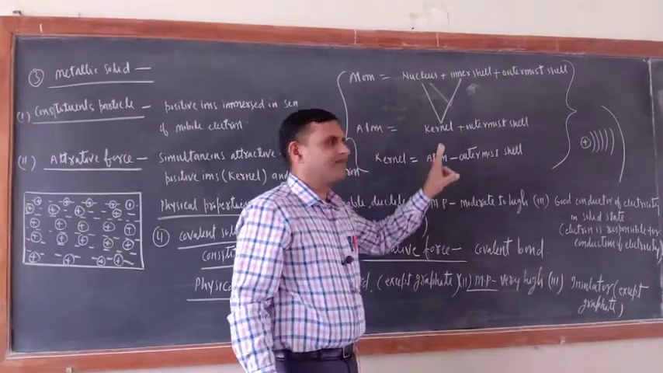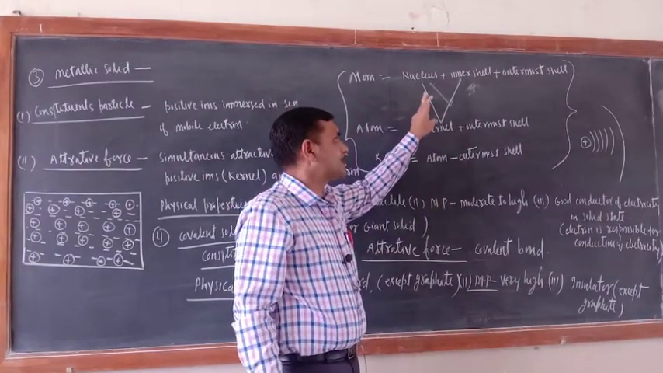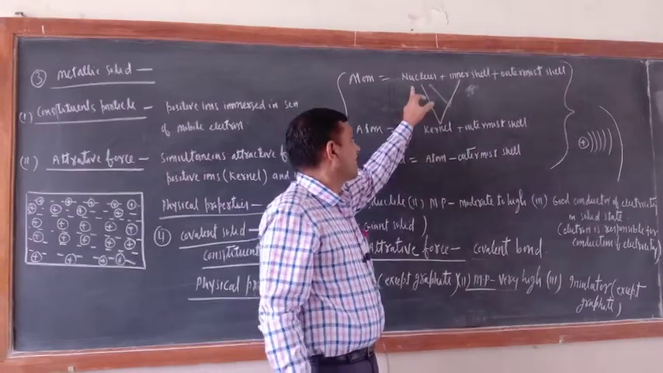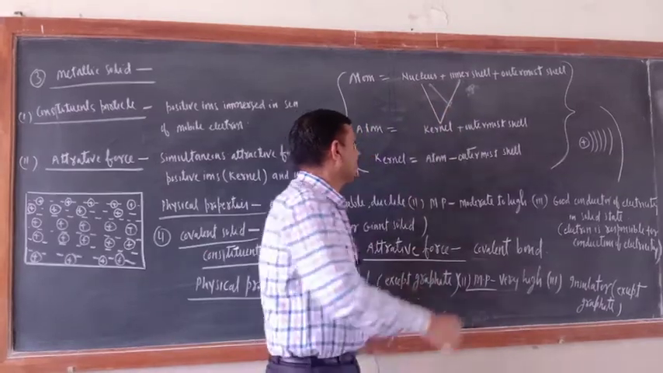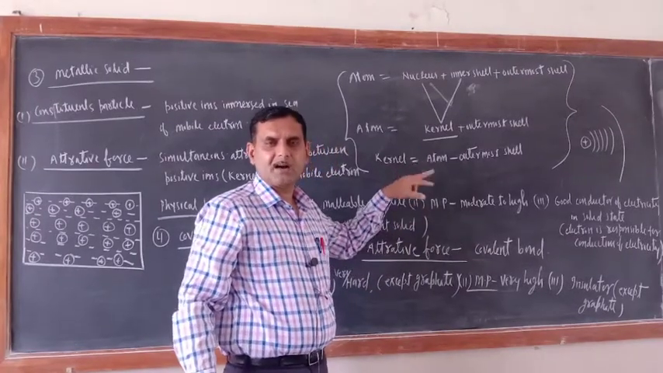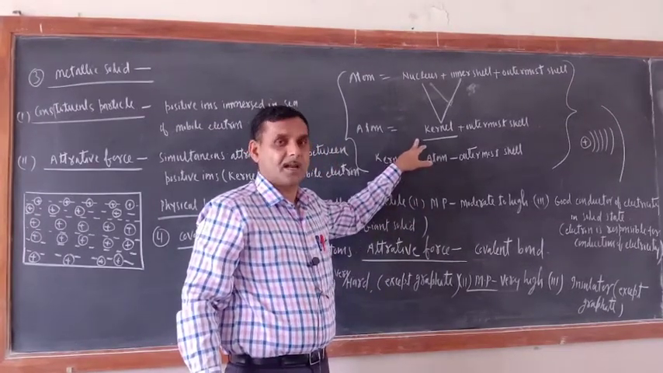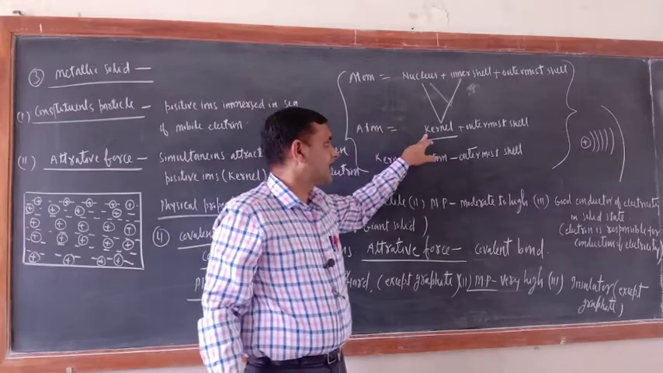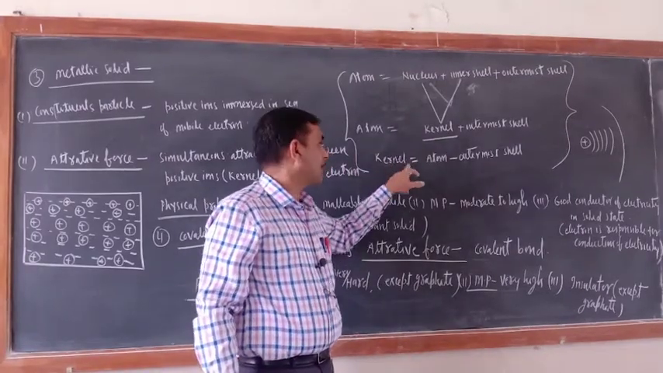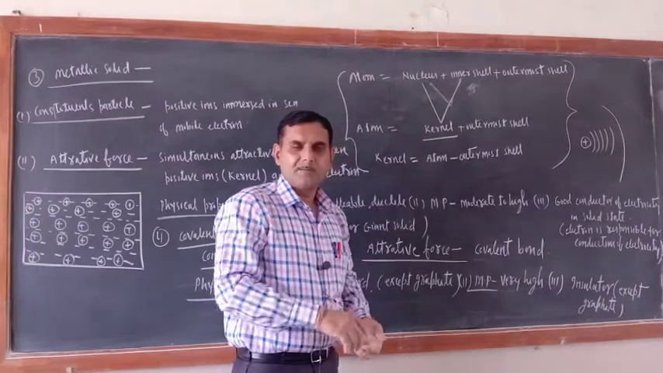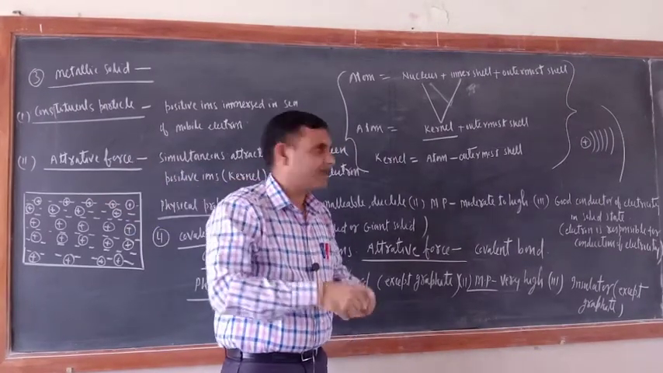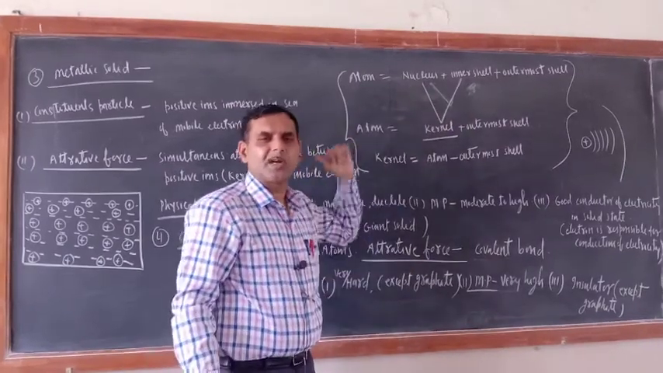So in any atom, basically three things are there: nucleus, inner shells and outermost shell. Now try to understand: nucleus plus inner shells is called the kernel. So atom equals kernel plus outermost shell, and kernel equals atom minus outermost shell. It means if the outermost shell is removed from any atom, what is left, the inner shells and nucleus, is called the kernel.